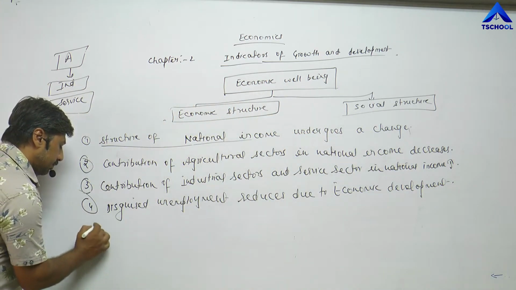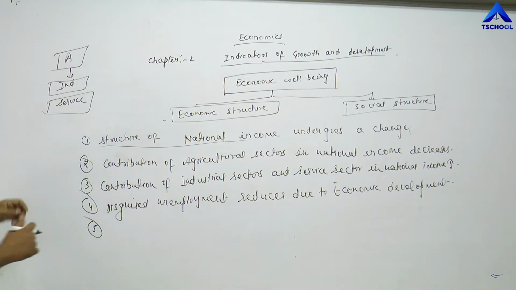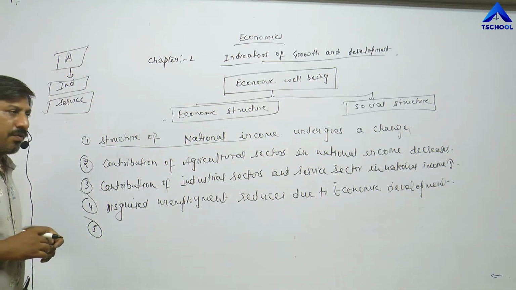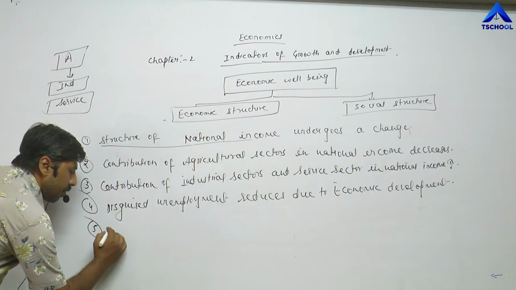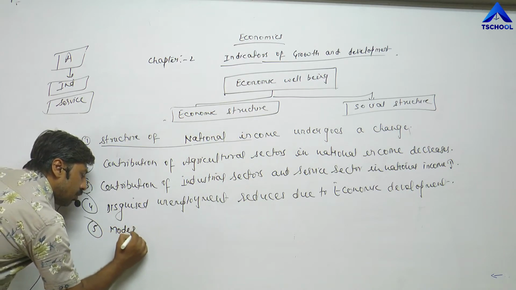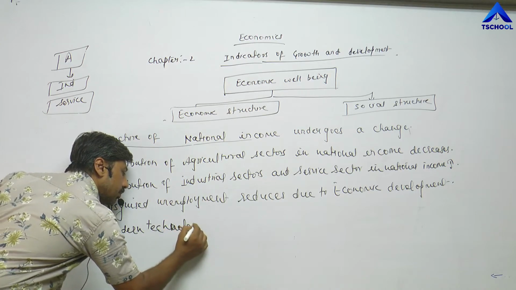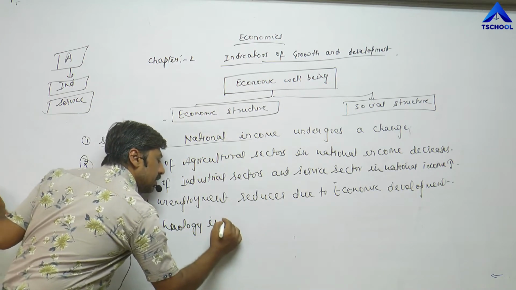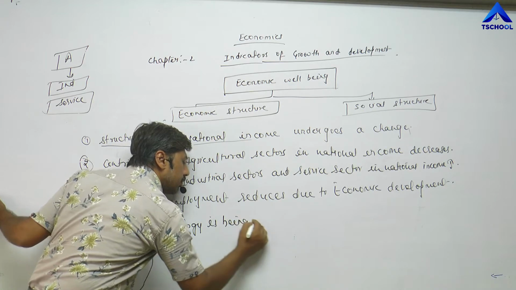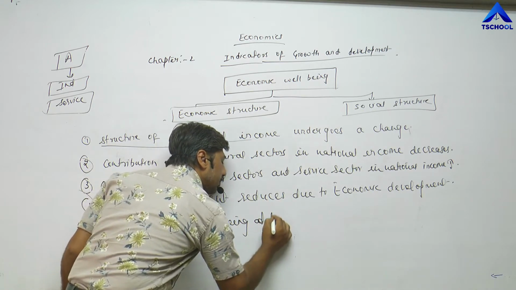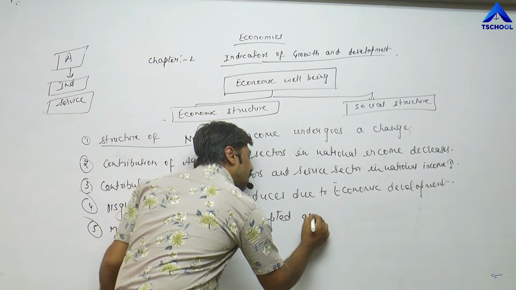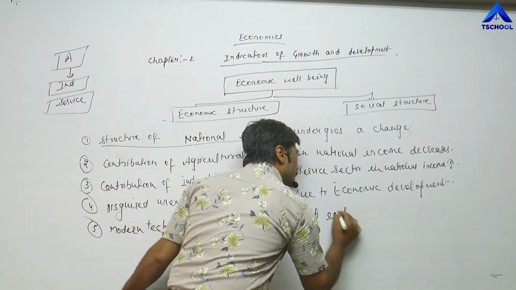Fifth point, now with the passage of time, as economic development takes place in our economy, we are in a position to adopt modern technology.